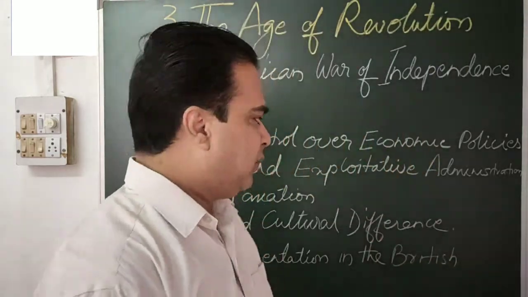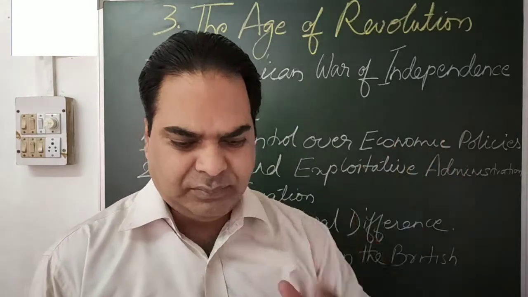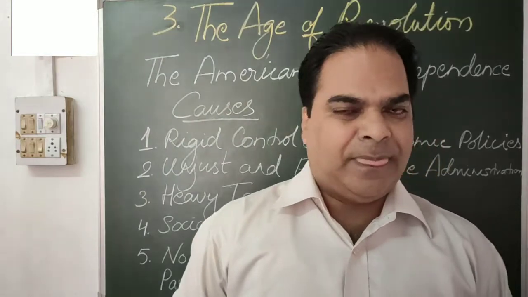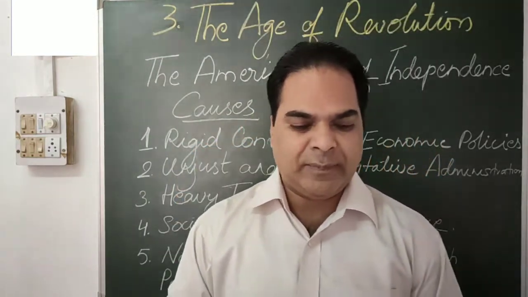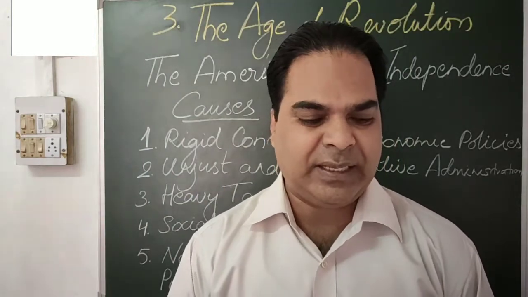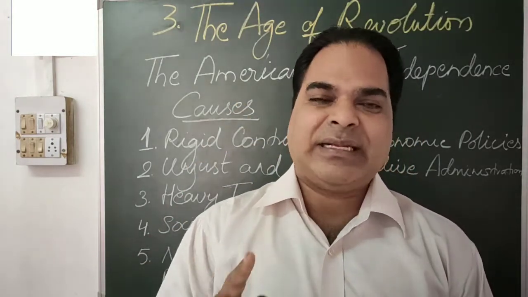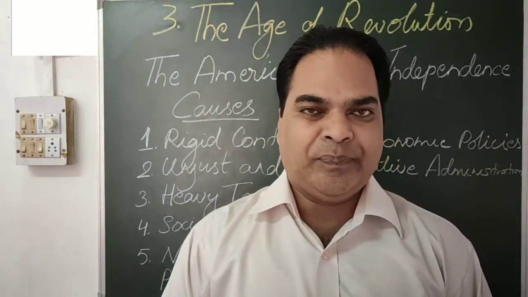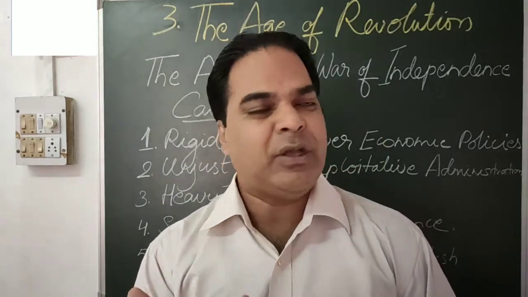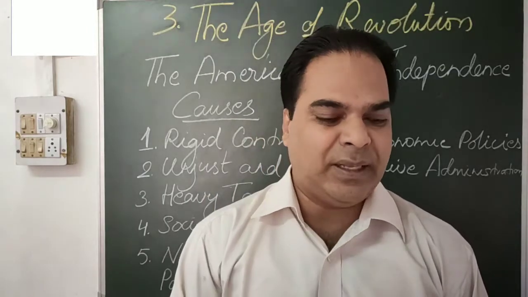Okay, children. So the next one is unjust and exploitative administration. Now let me make it clearer, my dear. 13 colonies were there. Each colony had its own assembly, elected by the people of the colony. The people of the 13 colonies elected an assembly, like we elect the members of Lok Sabha, no? The same way, the people of the 13 colonies elected the assembly. So altogether 13 assemblies were there.